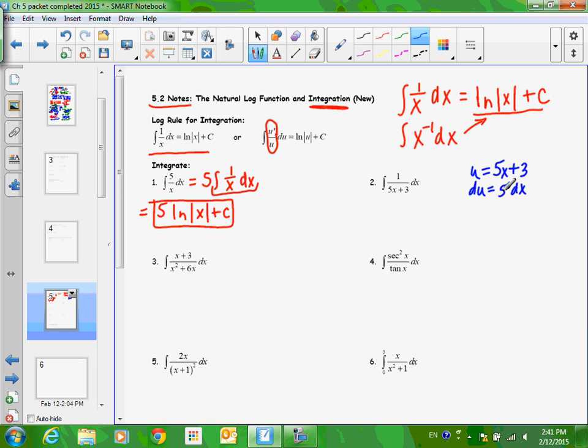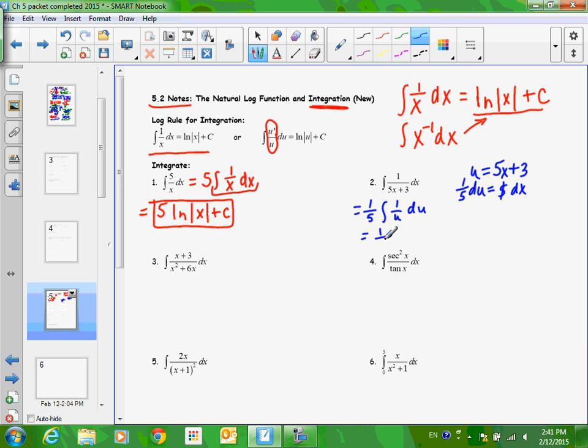What do we do with the 5? Divide it over. And so this becomes 1/5 the integral. Now, remember, we replaced 5x plus 3 with u, so that becomes 1 over u. We replace dx with the 1/5 and the du. I've already written the 1/5, so we have du.